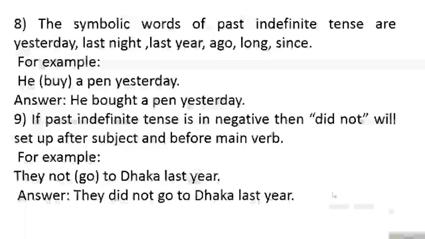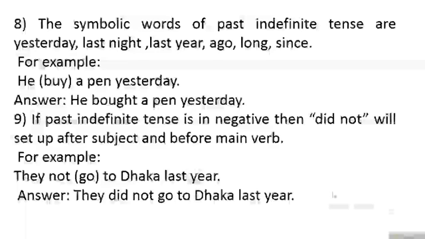Students, I am telling you these two rules again. If you find in any sentence yesterday, last night, last year, ago, long since, actually, these words are symbolic words of past indefinite tense. Then you know that the structure of past indefinite tense would be subject plus past form of verb plus object or extension.